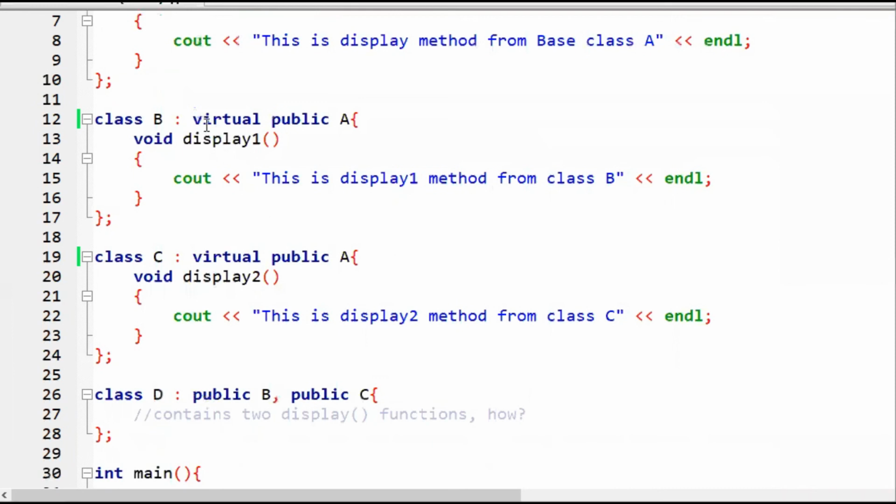So if there is a virtual A, it means B would be sharing only one instance. Eventually, if there is a diamond created by the structure, then only one copy will be shared to the child or the subclass. This is the diamond problem, how to resolve it, what is a virtual base class, and the virtual keyword.